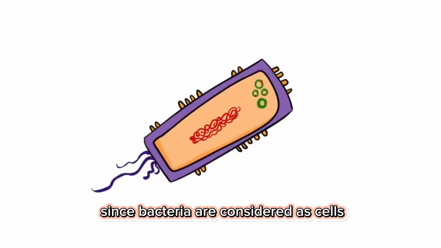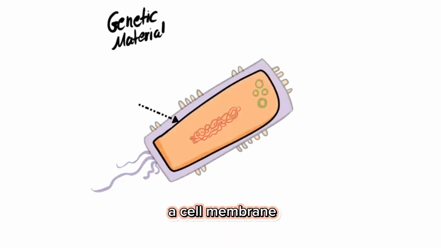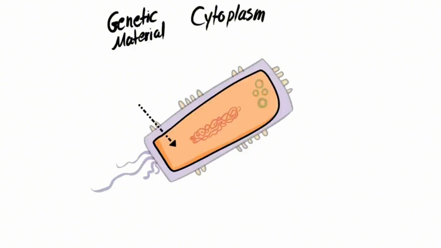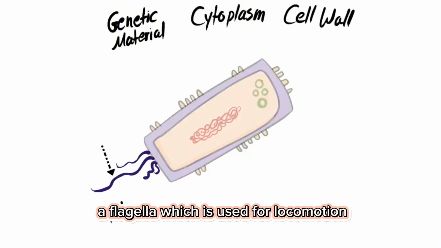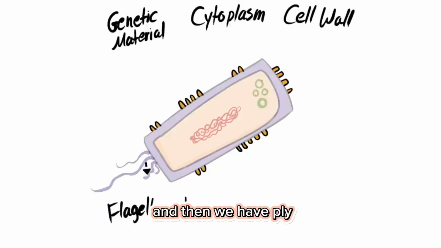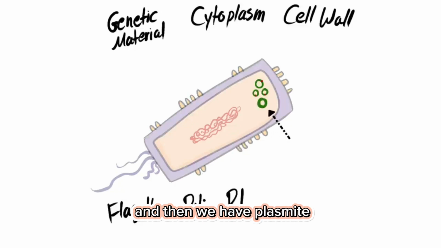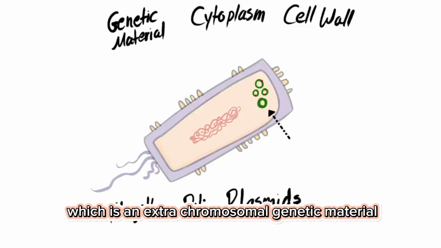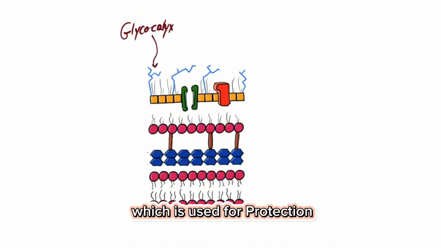Since bacteria are considered as cells, that means they have genetic material, a cell membrane, and a cytoplasm. In addition to that, they have a cell wall, a flagella, which is used for locomotion, and then we have pili, which is used for attachment, and then we have plasmid, which is an extra chromosomal genetic material, so it's not part of the DNA.